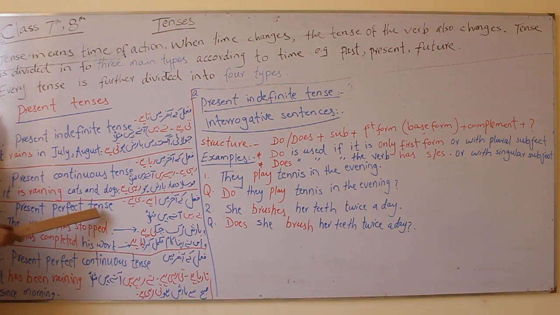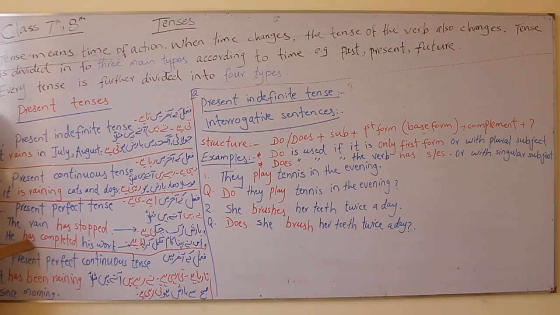Present perfect tense. Simple structure is subject plus has, have plus third form of the verb. Has, have always take third form. Keep it in mind, whenever you have the word present perfect, you will use has and have. And if you see has and have in a sentence, you will call that present perfect.